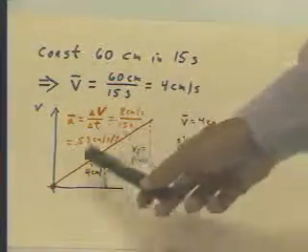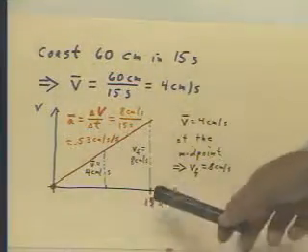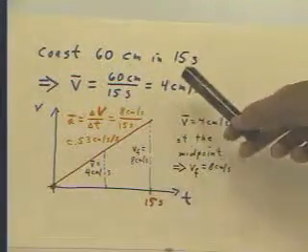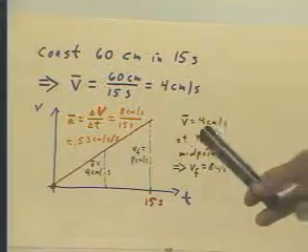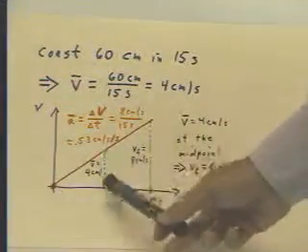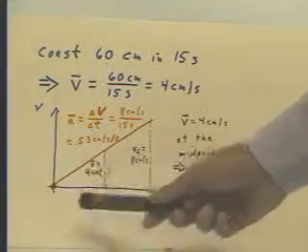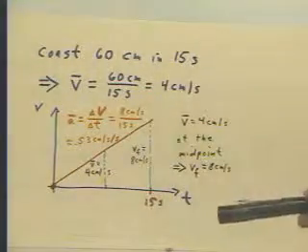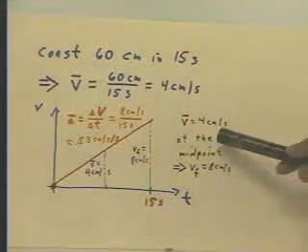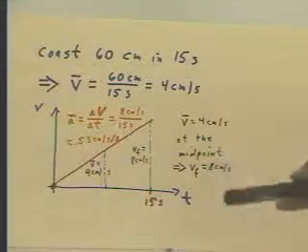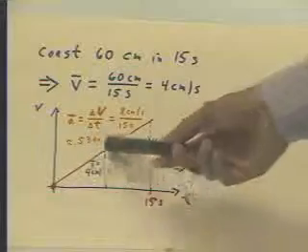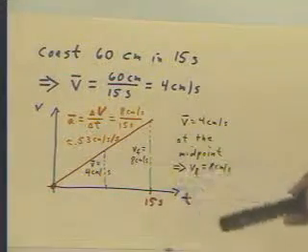Now, in order to determine how high this graph rises in 15 seconds, we can note that the average velocity is 4 centimeters per second. Now, if the average velocity is 4 centimeters per second, where does the average velocity occur? It occurs at the midpoint, halfway between 0 and 15 seconds. So we've noted here that average velocity of 4 centimeters per second at the midpoint implies what? Well, if it's 4 centimeters per second at the midpoint and starts at 0, then I guess it had better be 8 centimeters per second at the end.